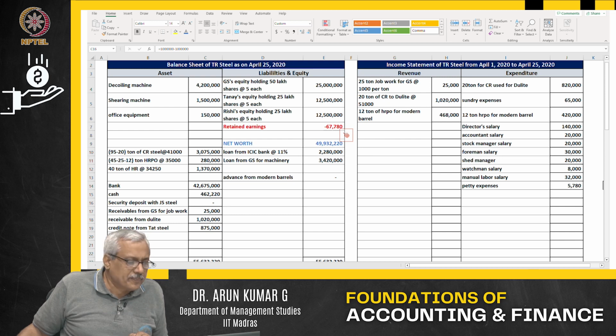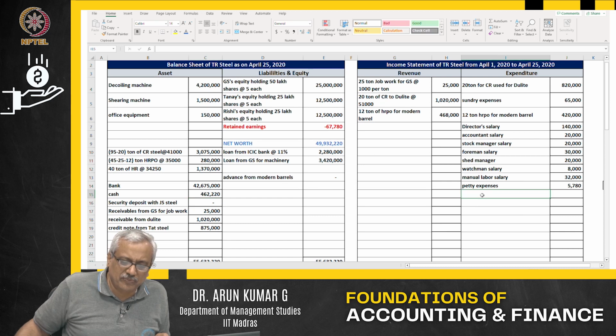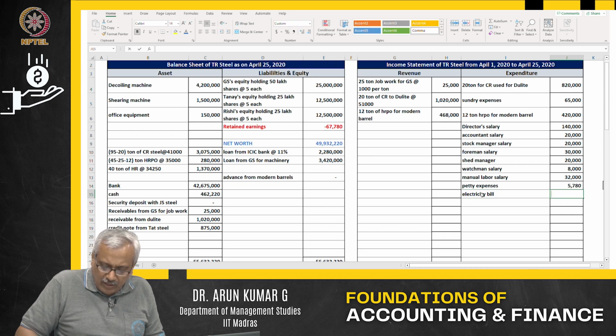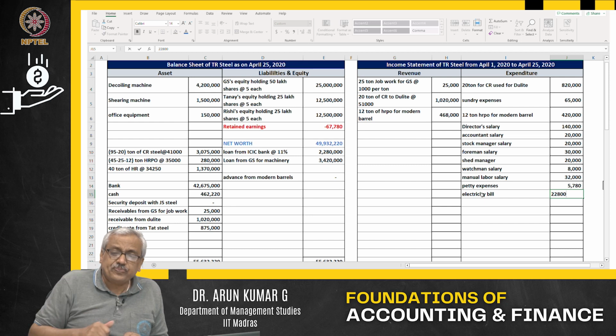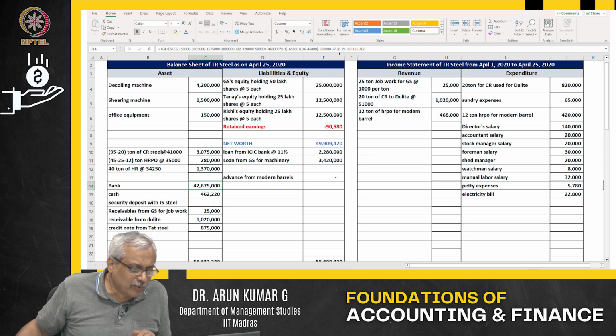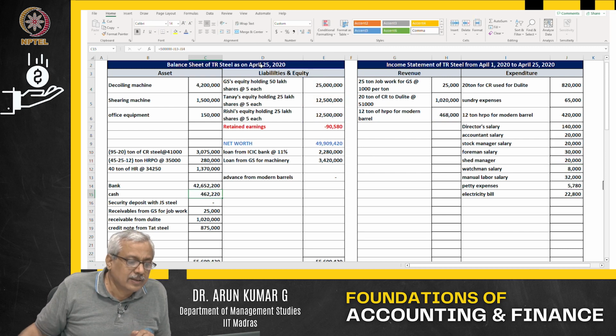I read further. I have to make the date change. Electricity bill of 22,800 was paid for by check. Electricity bill of 22,800 is an expenditure that is incurred. Obviously, when you incur that expenditure, what happens? Your bank balance basically goes down by that extent.